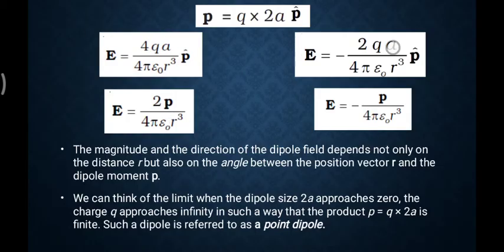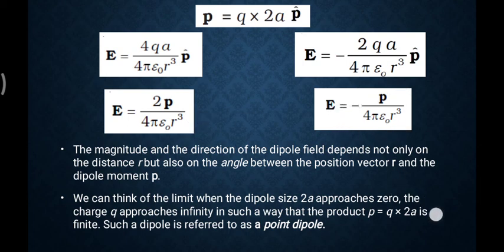If instead of 2qa I am replacing by p, it will be 2p only, because the 2 is still here. So these two expressions reduce to expressions in terms of the dipole moment. The electric field at a point on the axis is E equal to 2p by 4 pi epsilon 0 r cube.